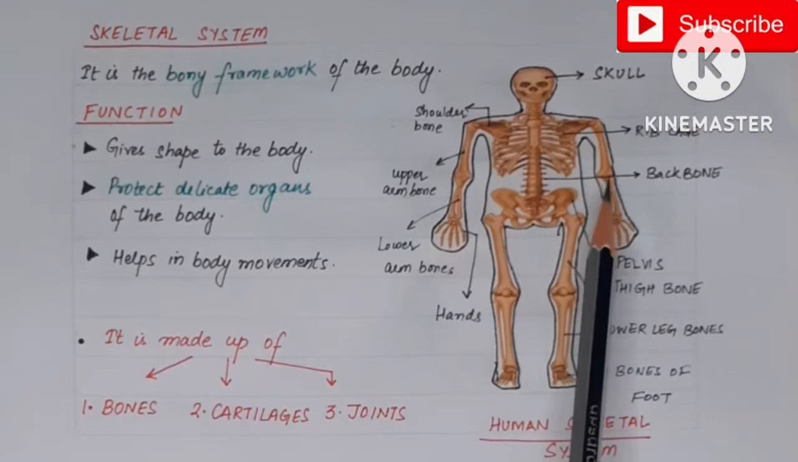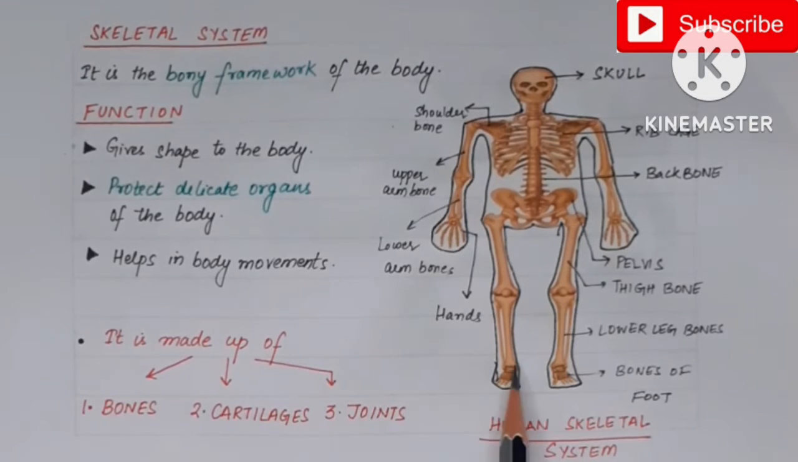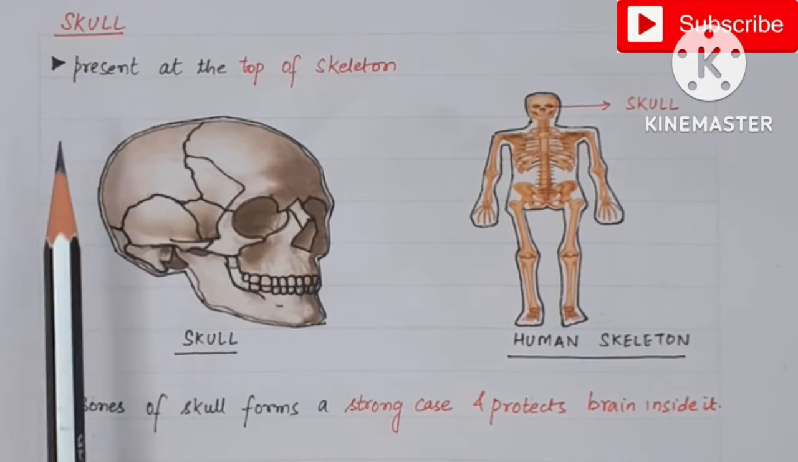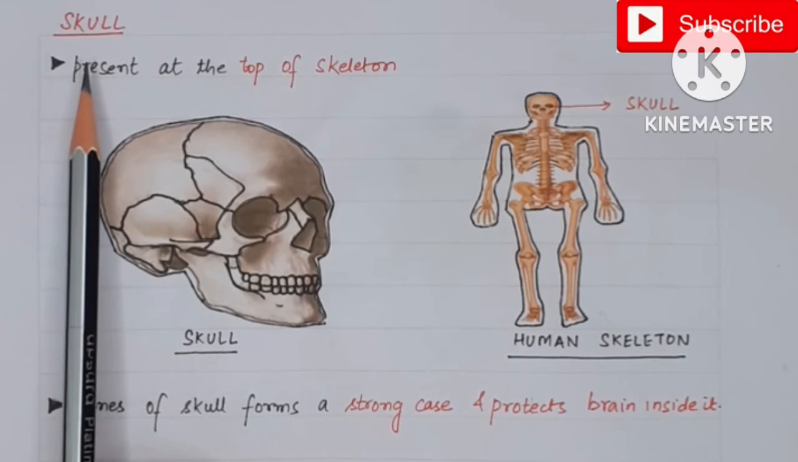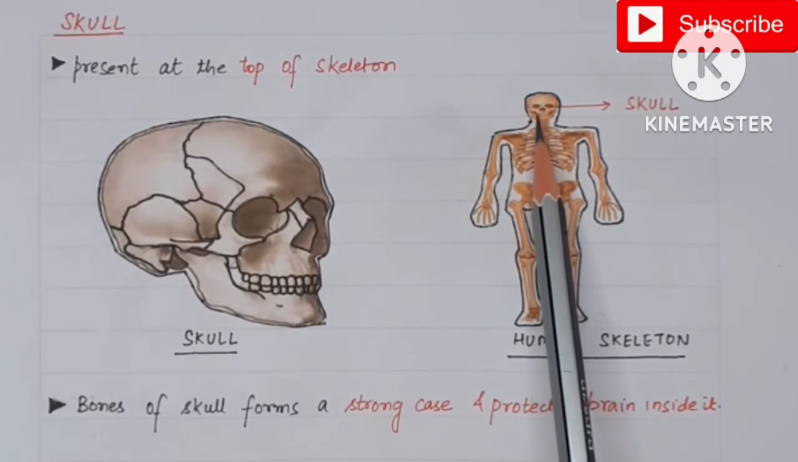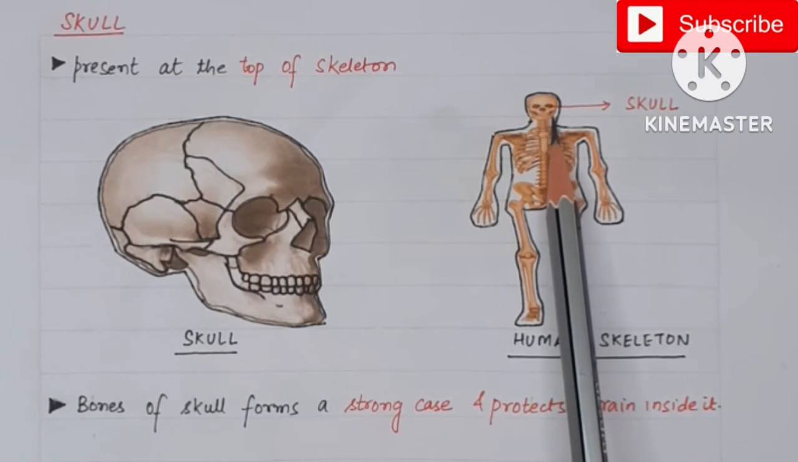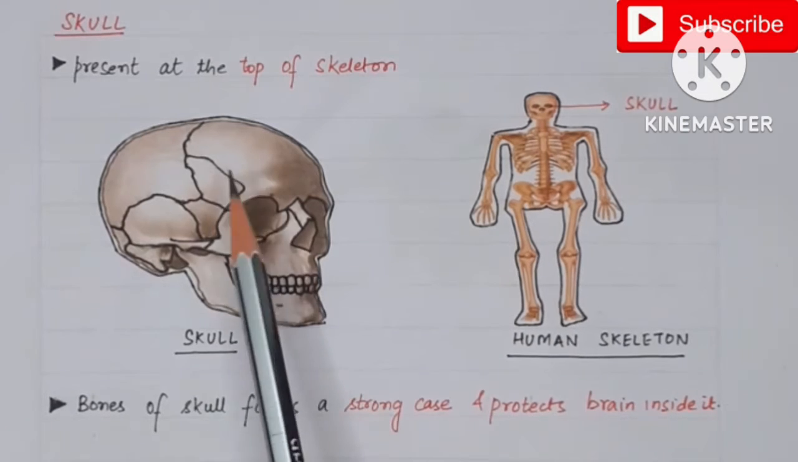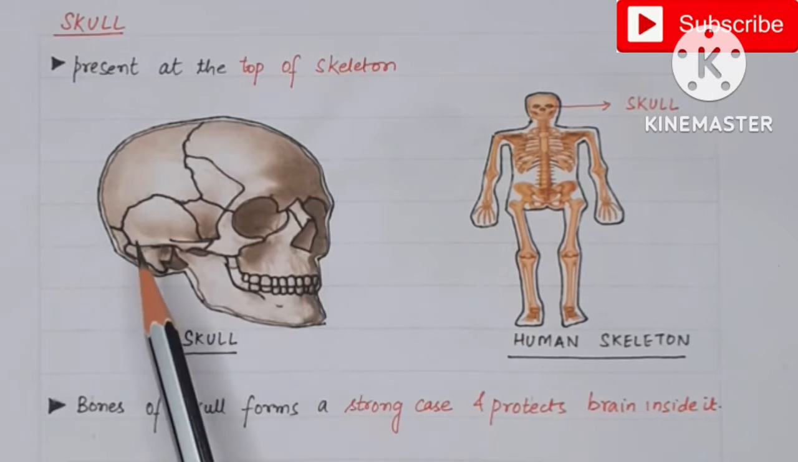So these points where two or more bones are meeting, these are the joints in our body. Now let us study various parts of the human skeleton. So first one is the skull. It is present at the top of the skeleton. Now if we view the skull in the enlarged view, it looks like this.